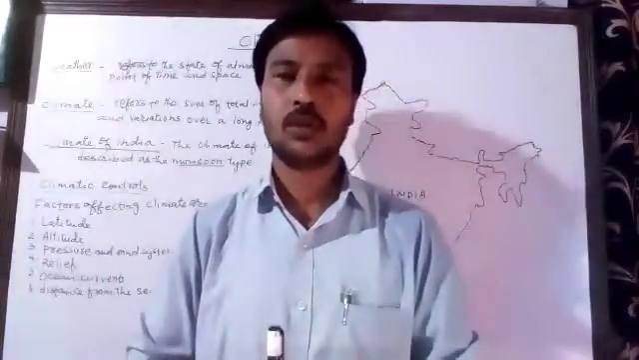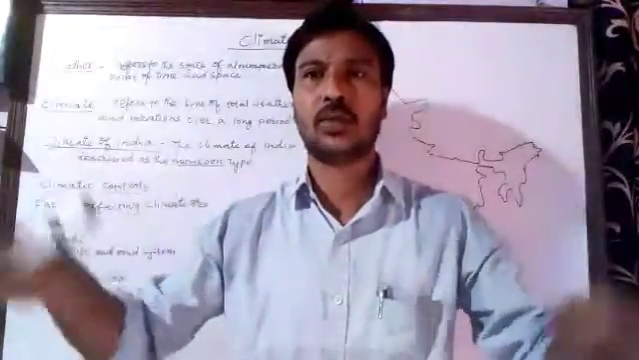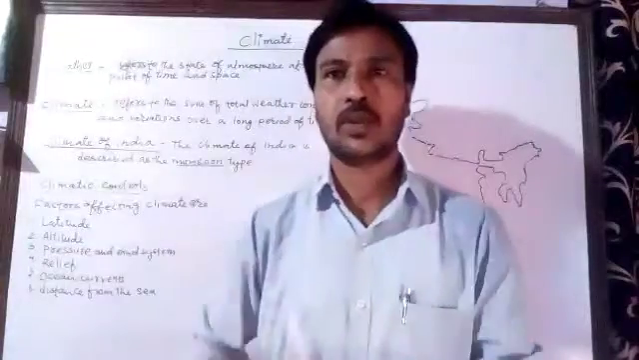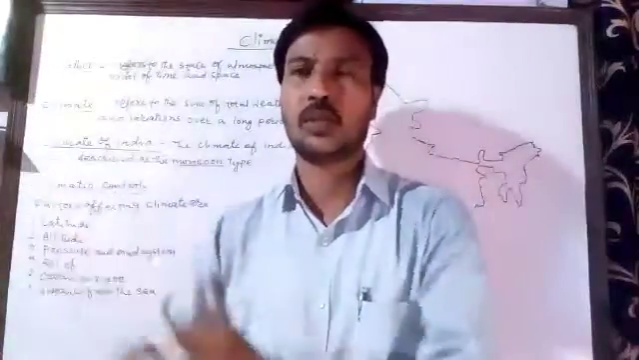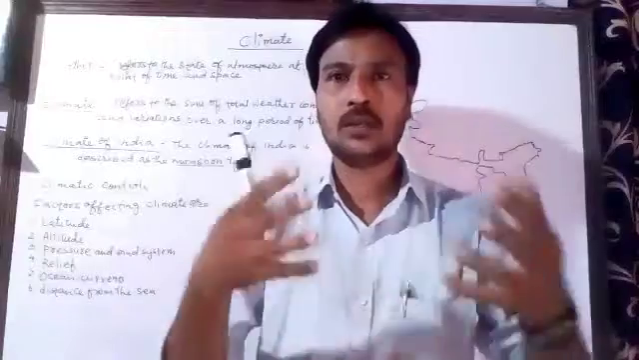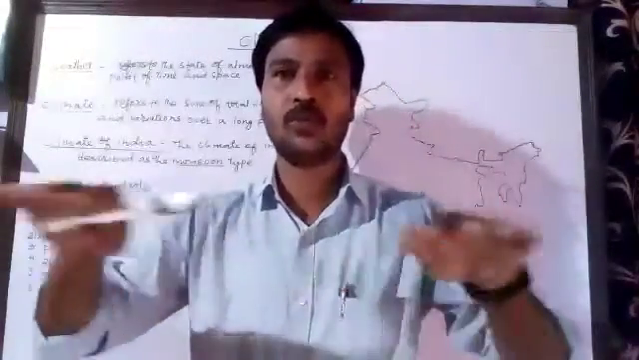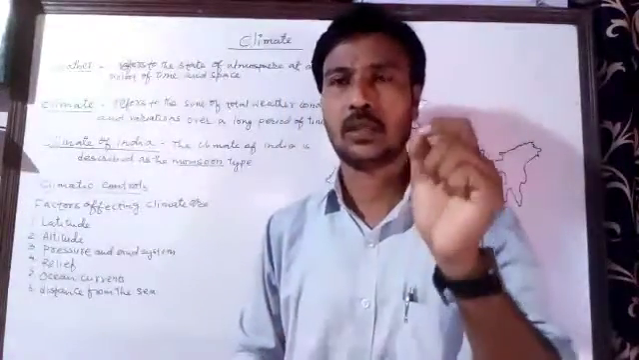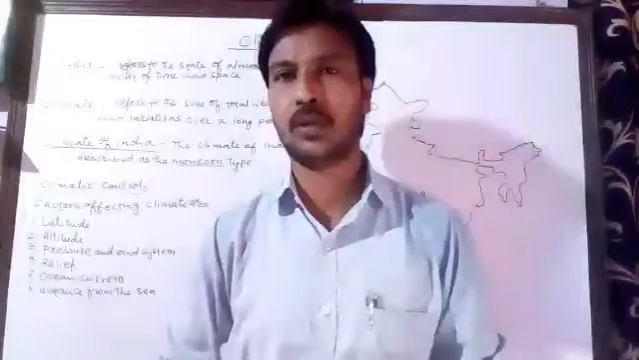And therefore climate is the average weather condition of a place, which means some kind of weather remains all the time in that place. For example, in Jammu and Kashmir the weather is cold all the time, and in Rajasthan it's a dry weather. That type of weather always remains, and therefore I call it the sum total of weather, or the average weather condition of a place which remains for a longer period of time.